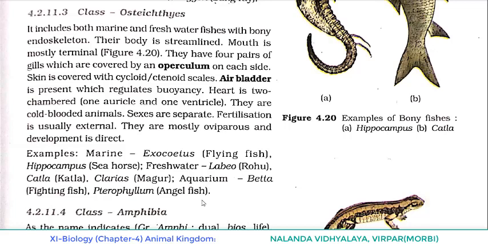So here we have completed the two classes, Chondrichthyes and Osteichthyes, which come under the superclass Pisces, under the division Gnathostomata, under the subphylum Vertebrata, under the phylum Chordata.